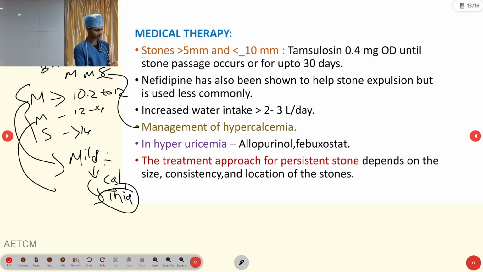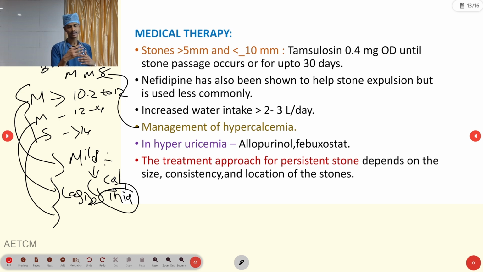If the person is in the moderate category, the same treatment applies. We have to rehydrate the person thoroughly, and at the same time, if indicated, you can think about diuretics like Lasix. In severe cases, if the level is greater than 14 and the person has symptoms like arrhythmias or kidney stones, then we have to intervene. First, we have to rehydrate the person, or give aggressive fluids.